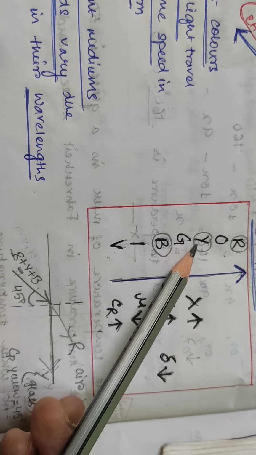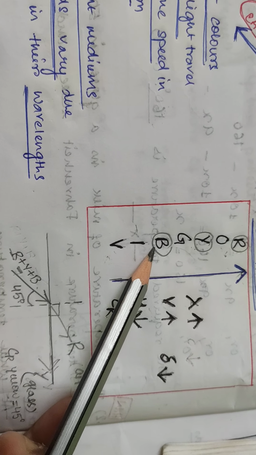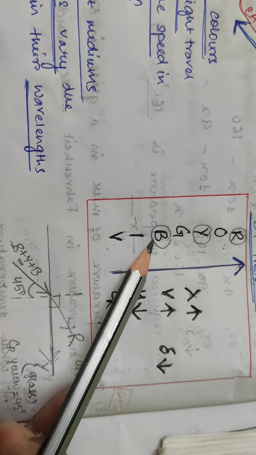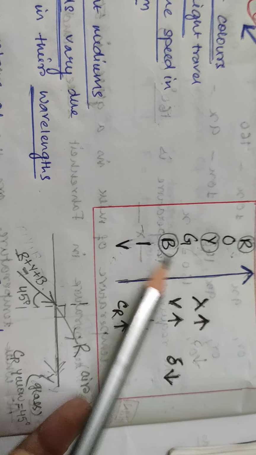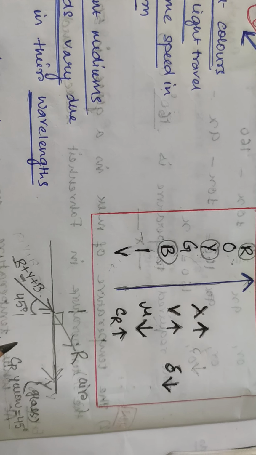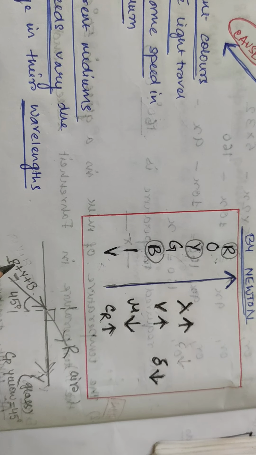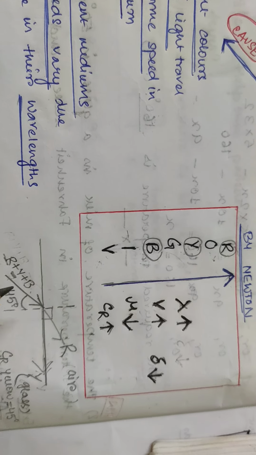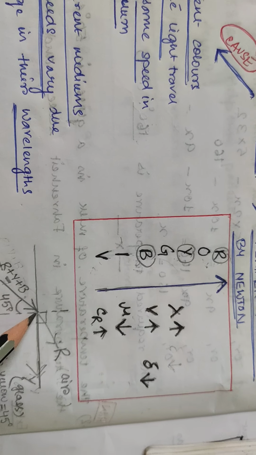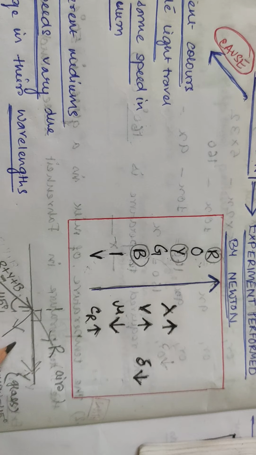Because if yellow has 45, blue will have less than 45, say 44, 43, whatever. So for blue, the angle of incidence is more than the critical angle, whereas for red it was less than the critical angle, right? For blue it is more than the critical angle. So it will show total internal reflection.